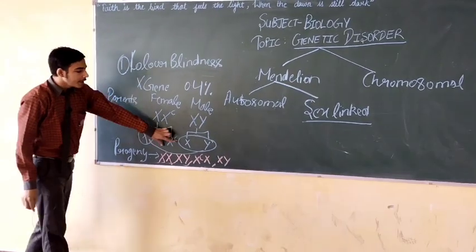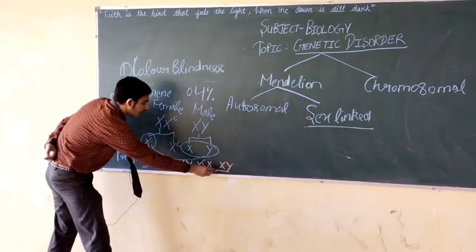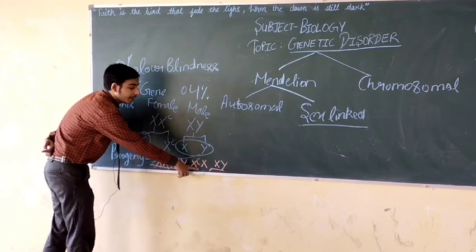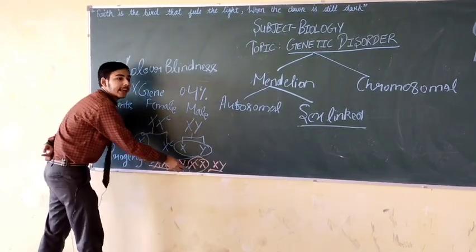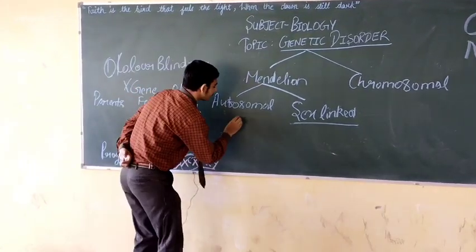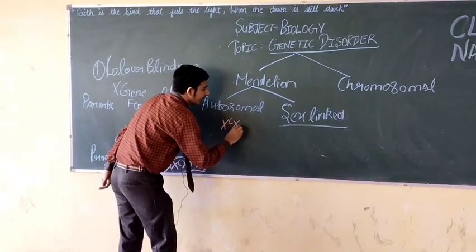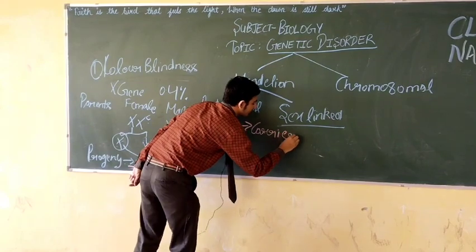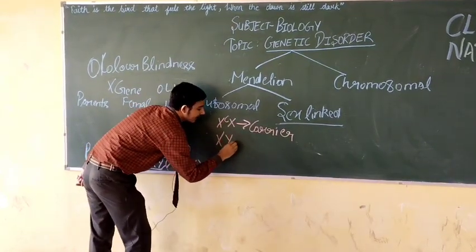From here we can see that there are 3 normal progenies and 1 affected. This is the carrier of the disease, and this represents the normal.